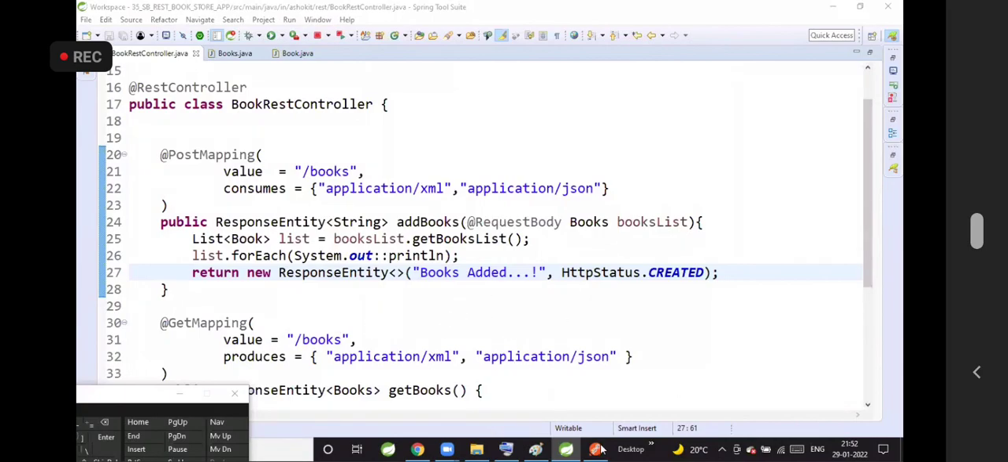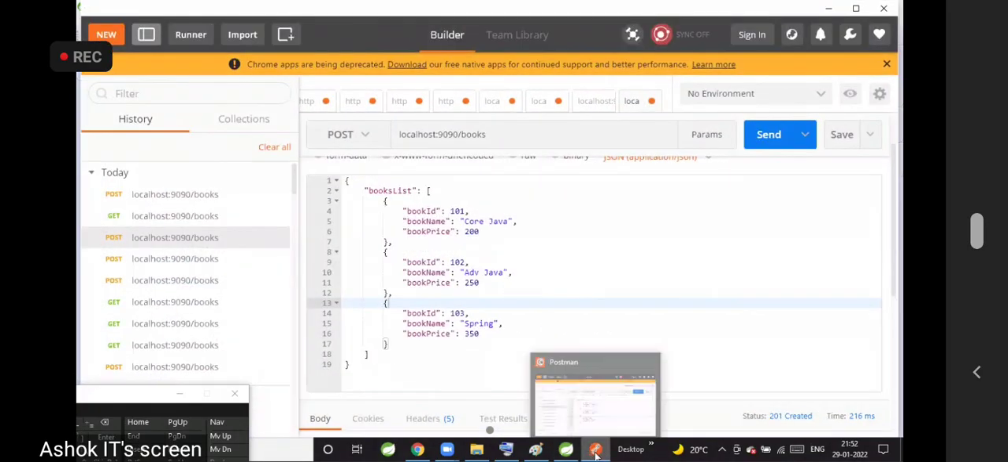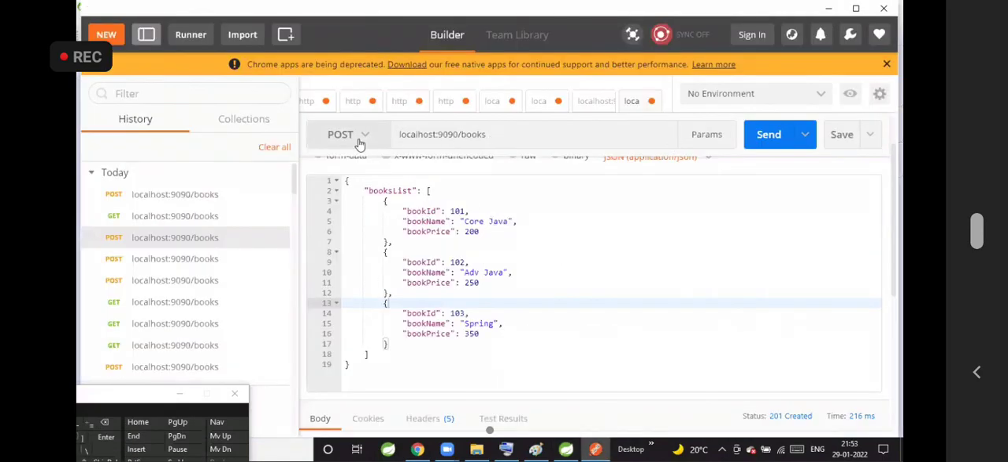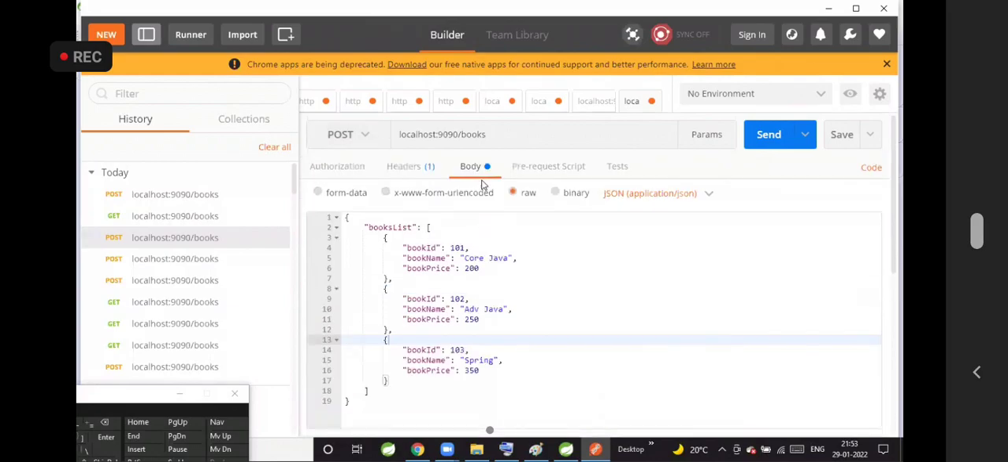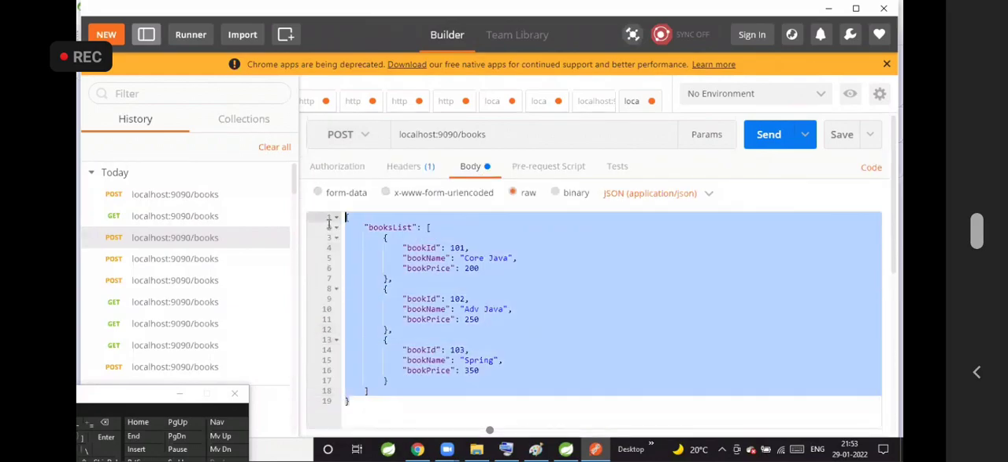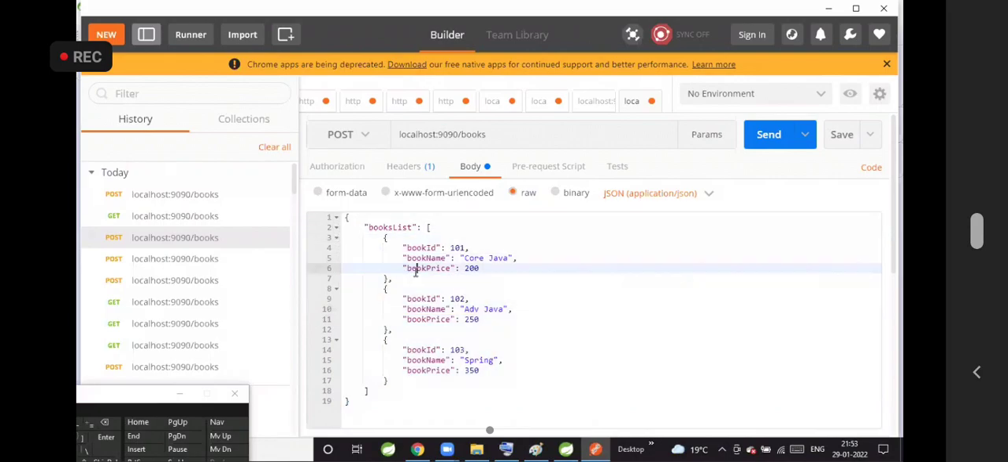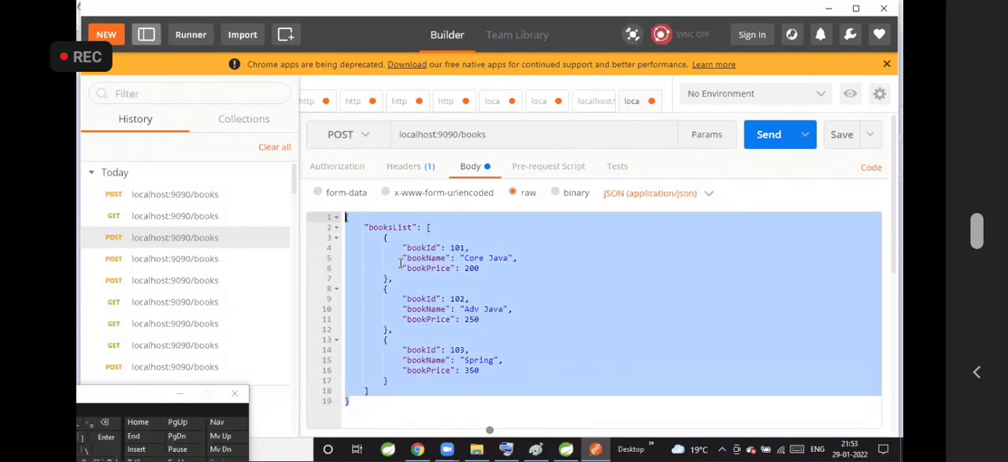Okay. Now, go to Postman. Why are we using Postman? To test our API. Go here. Post. URL. Body. What data am I giving in the body? Books data in JSON format. Does this JSON contain only one book record? Multiple book records are available. This books data is going to the REST API in the request body. Am I clear?